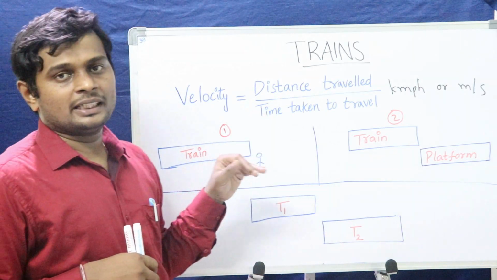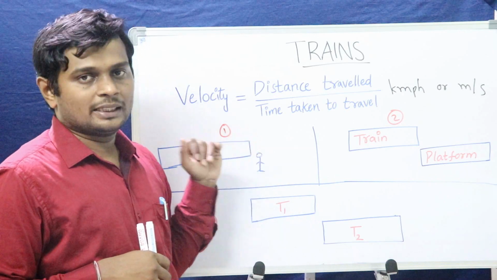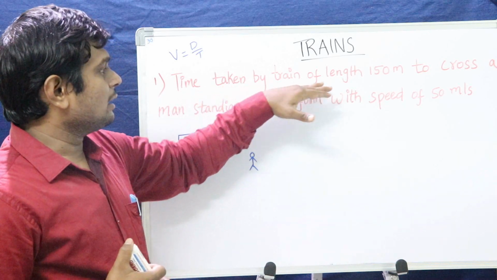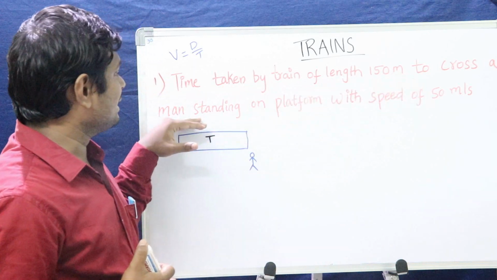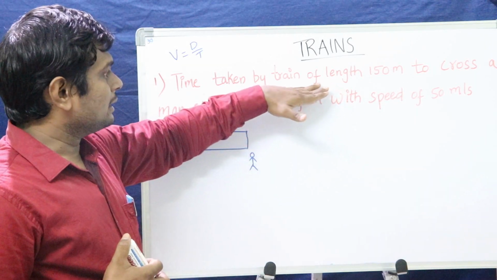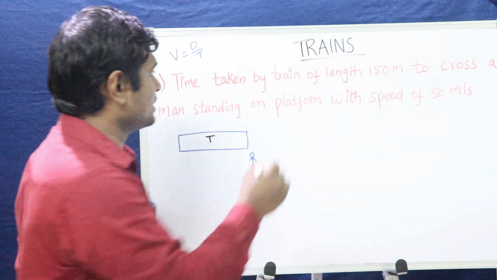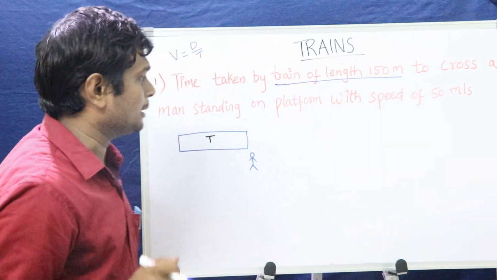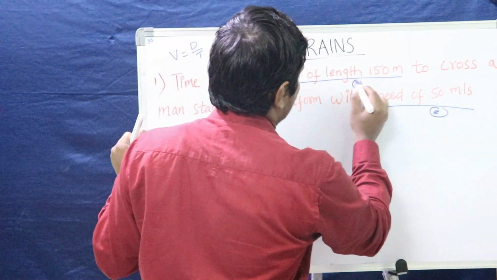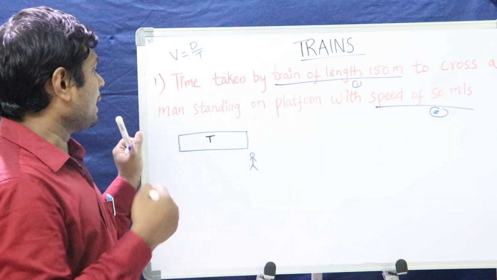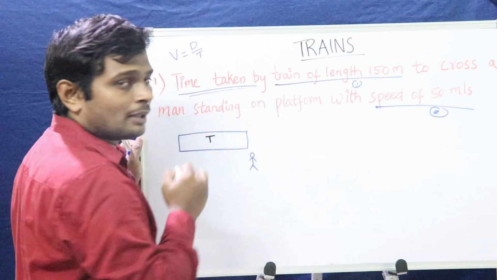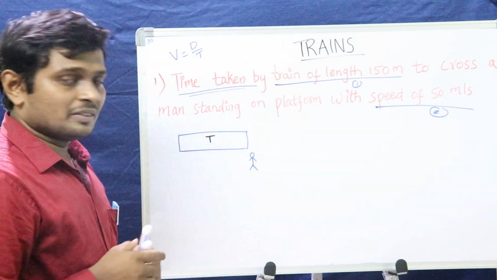Okay, let me take one example and try to explain the concept. I have taken one example. Time taken by a train of length 150 meters to cross a man standing on platform with speed of 50 meters per second. What we have given, the length of the train is 150 meters. This is one statement. And the other one is, the speed of the train is 50 meters per second. These 2 are the statements we have given. And what we were asked to solve, time taken by the train to cross a man. That is the question. How can we solve this one?